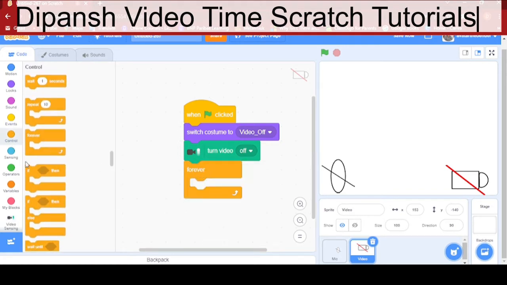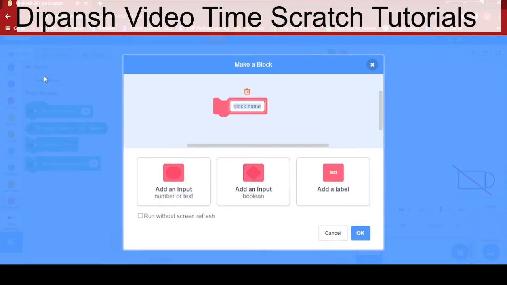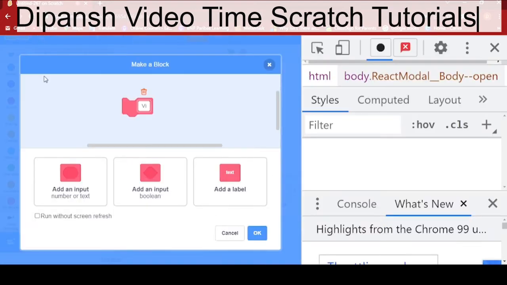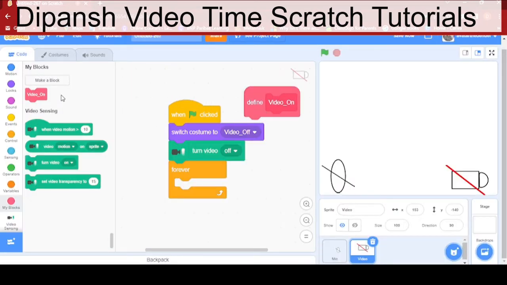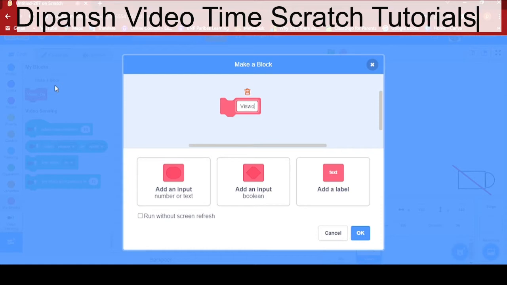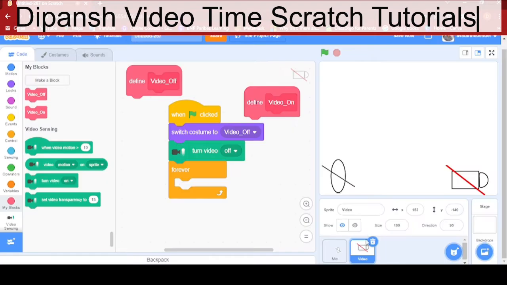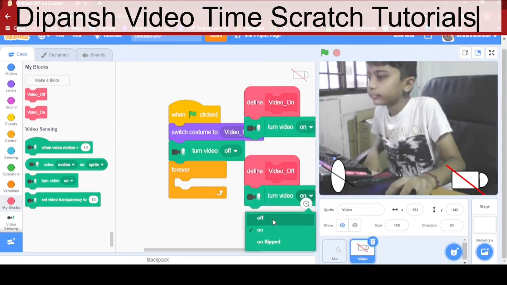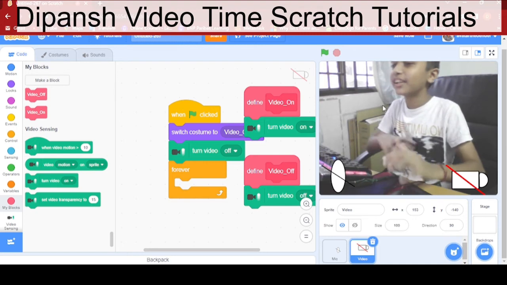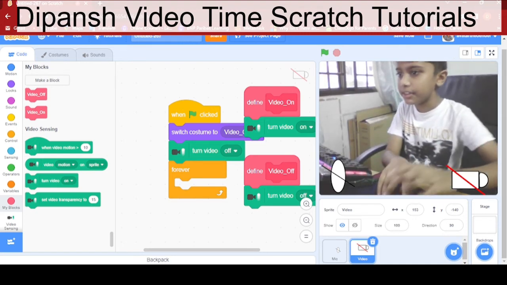Now, forever, create some blocks. Make a block and name it video-on. Run without screen refresh, okay. Same thing as video off: video_off. Run without screen refresh, and okay. Now we can put turn video on and turn video off. Okay, so let's continue.